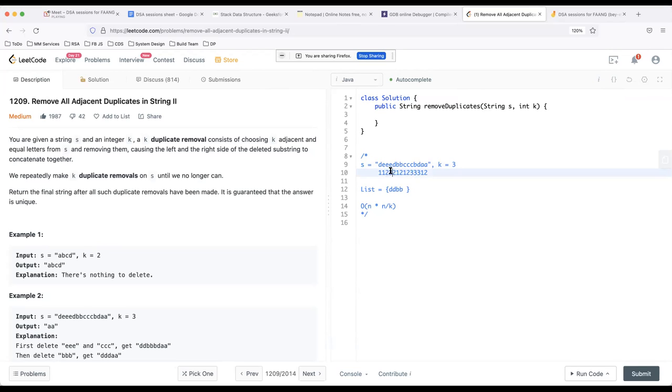And if the frequency reaches k at any point of time, then I know that I have found k adjacent characters which are duplicate, and I can simply remove them. Removing means that, we'll discuss it, but to understand things, you can simply remove them. You know that you have found a block size of k.